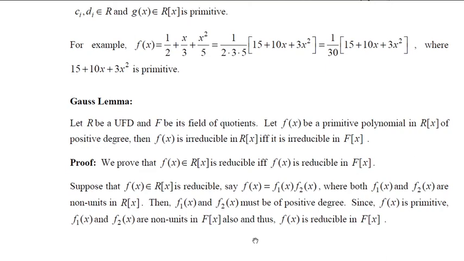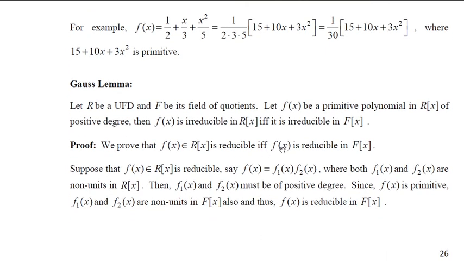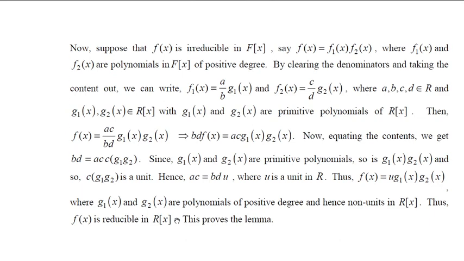Now let's prove the other way. What is that? Suppose f of x is reducible in F of x. Then we know that this F is the field of quotients of R. And since it is given that this is not irreducible, this is reducible. So suppose f of x is reducible in F of x.